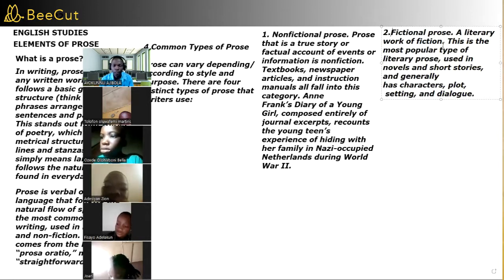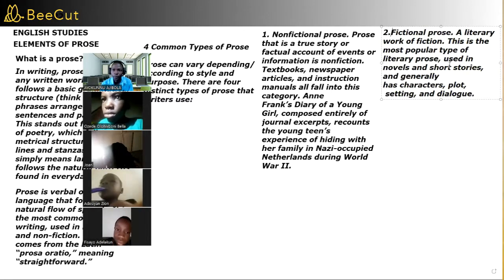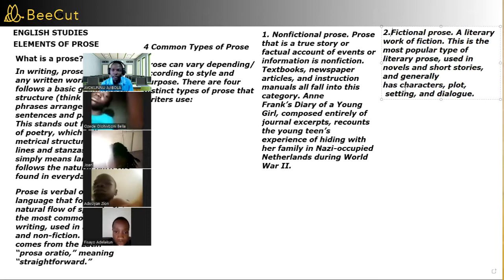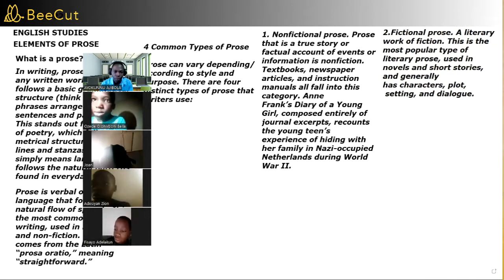Are you getting that, everybody? Yes, sir. You just think about it and you write about it. This is the most popular type of literary prose, used in novels and short stories, and it generally has characters, plot, setting, and dialogue. It's what you just think about, but non-fictional prose is what actually happened in real life.